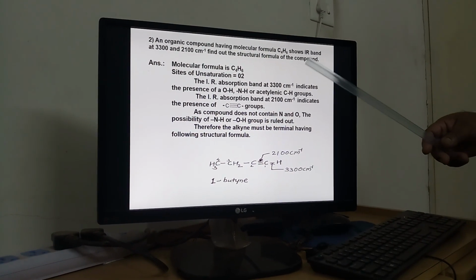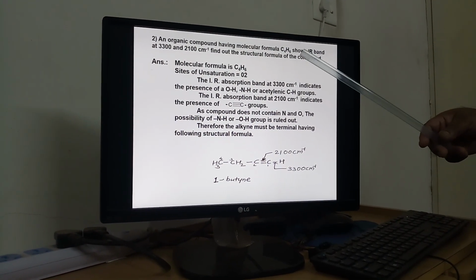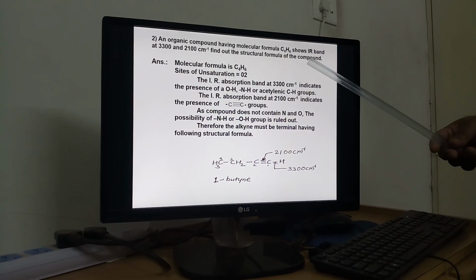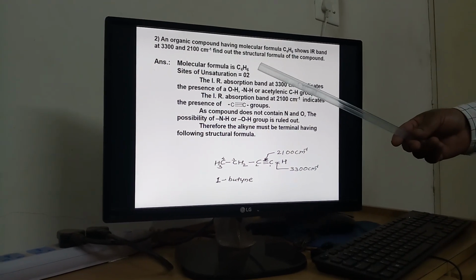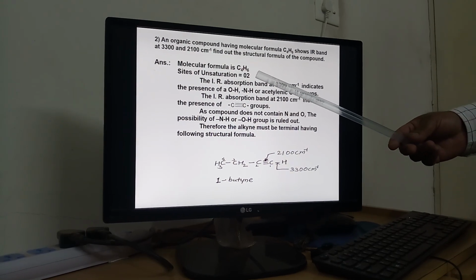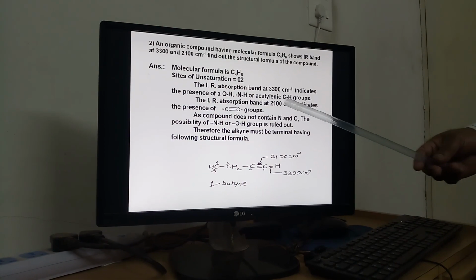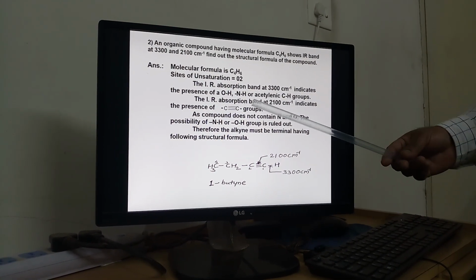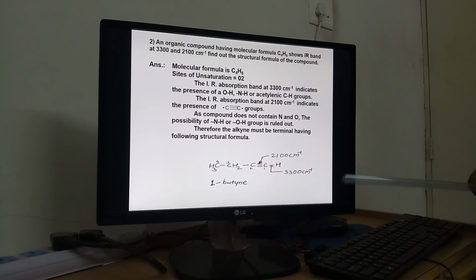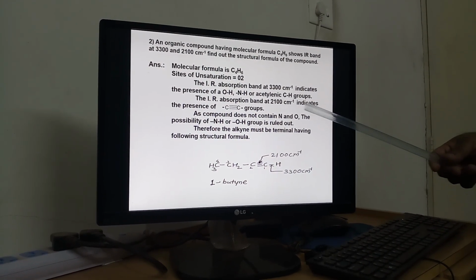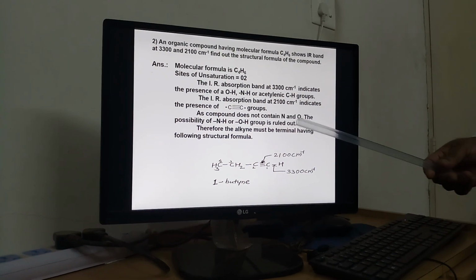Now we are considering the second example, molecular formula C4H6, which shows two bands, 3300 and 2100 per centimeter. Molecular formula C4H6 has sites of unsaturation 2. IR bands at 3300 may be for 3 groups: OH, NH and acetylenic CH. And IR absorption at 2100 per centimeter indicates presence of a carbon-carbon triple bond group.